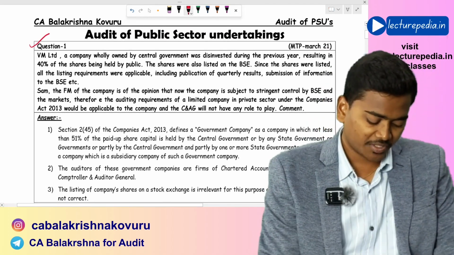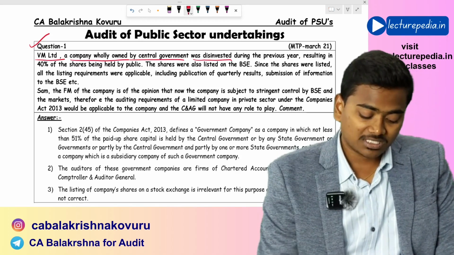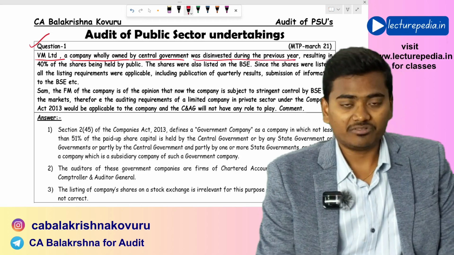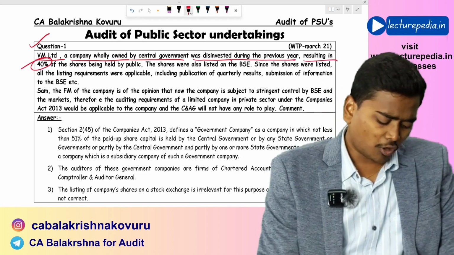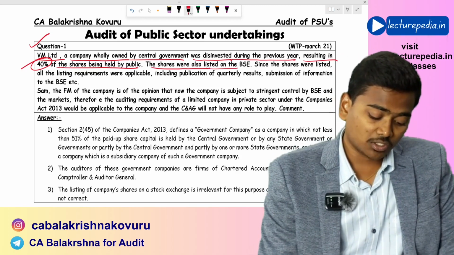First question. VM Limited, a company wholly owned by the central government, was disinvested during the previous year, resulting in 40% of the shares being held by the public. The shares were also listed on the BSE.